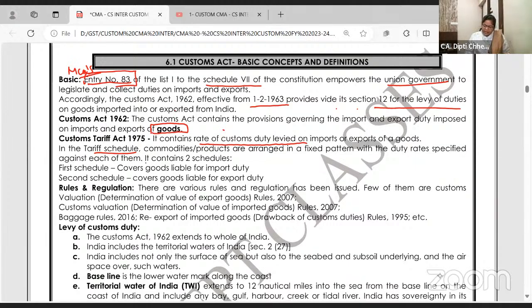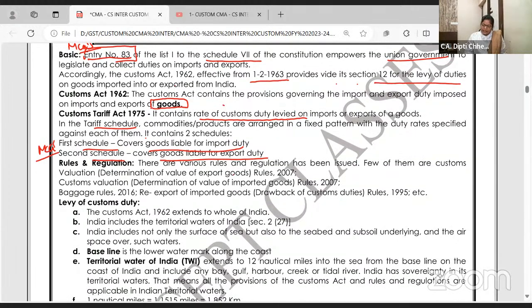So Custom Tariff Act is basically having two schedules. Again for MCQ, wherever I am writing MCQ, you also write it. First schedule covers goods which are liable for import duty. Second schedule covers goods which are liable for export duty. Rarely, you can count it like peanuts, are there cases wherein export duty is levied. Otherwise, we want to encourage export. But for what we want to discourage, export duty has been imposed. And import duty, of course, is covered under the first schedule of the Custom Tariff Act. Export duty rates are covered under the second.